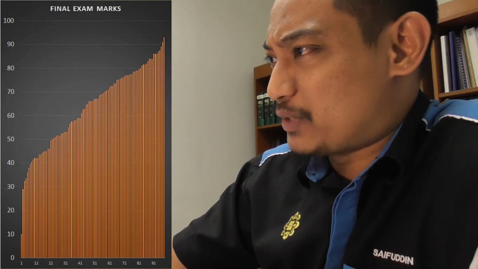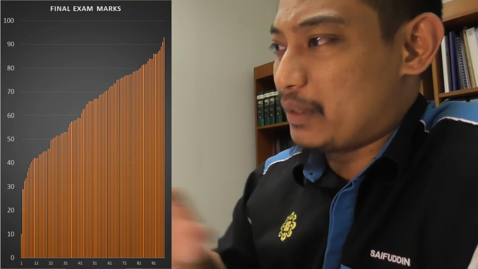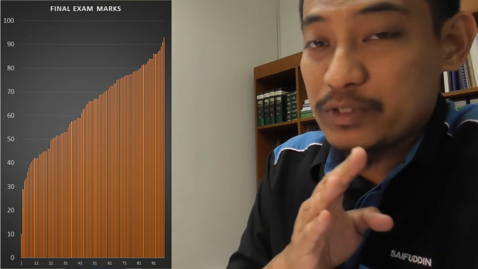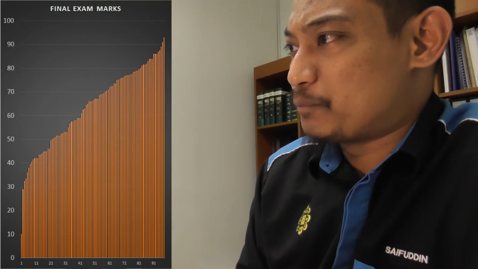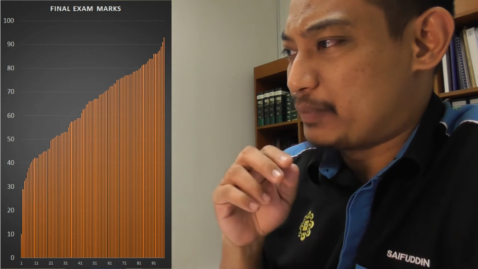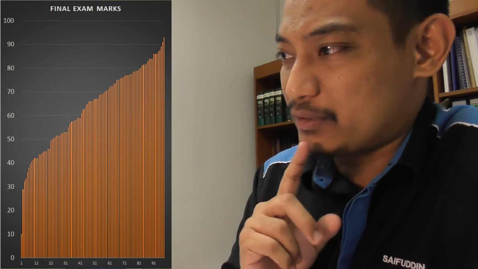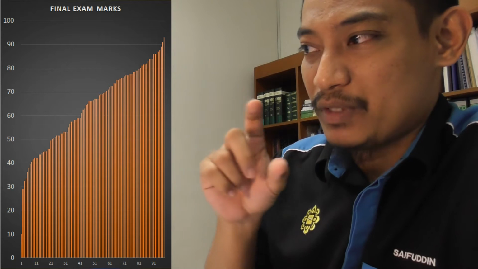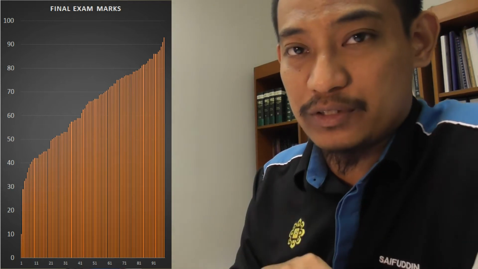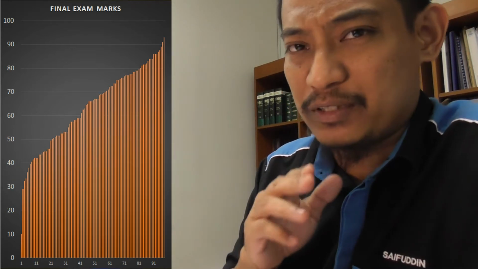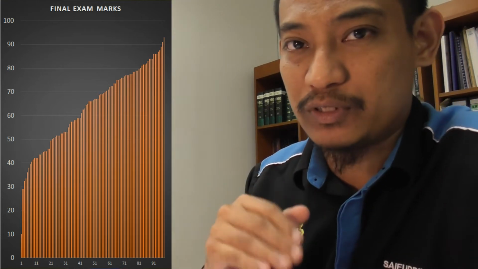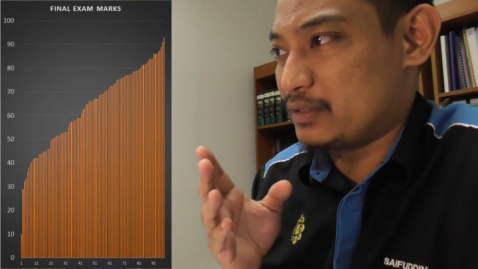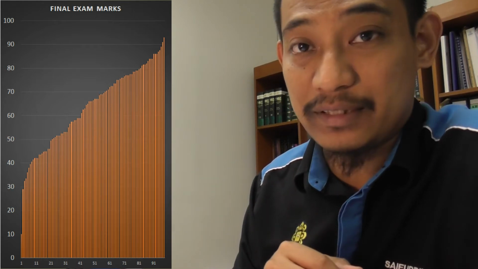One thing that you can see is the trend. I arranged it from the lowest on the left side to the highest on the right side. There were 100 plus students who initially took my section, but towards the end some students dropped or withdrew, and the total right now is 98 students.